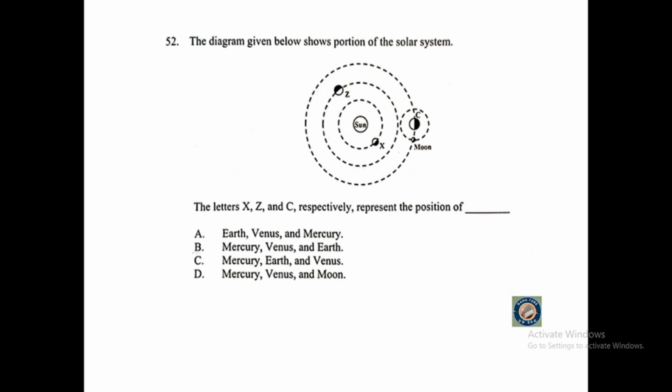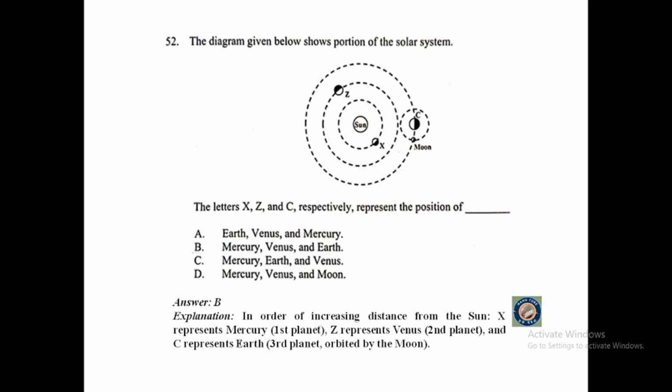The answer is Mercury, Venus, and Earth. In order of increasing distance from the Sun, X represents Mercury, which is the first planet, Z represents Venus, which is the second planet, and C represents Earth, which is the third planet, orbited by the Moon.